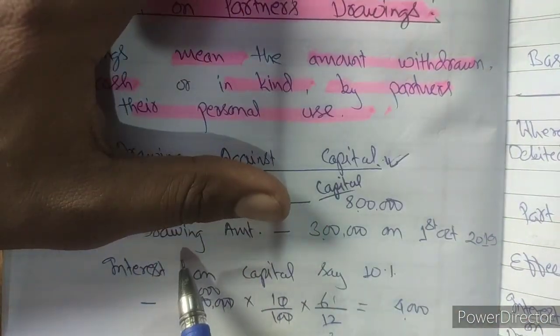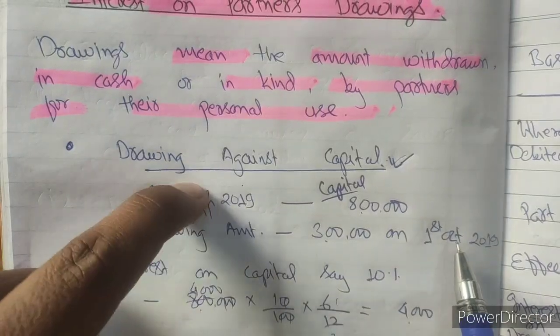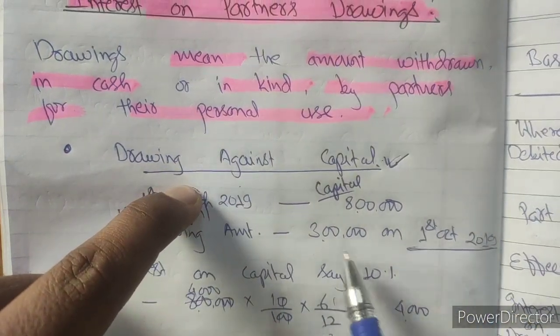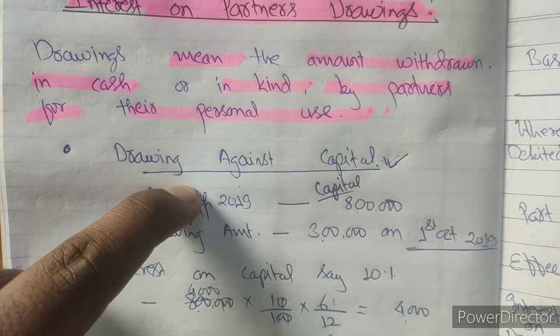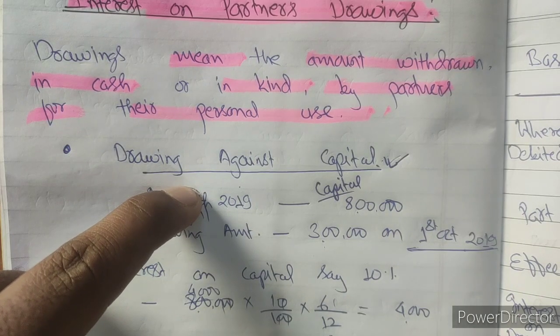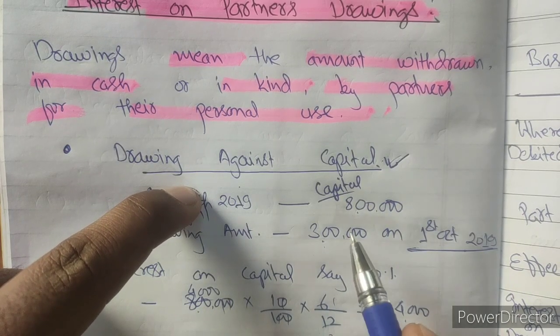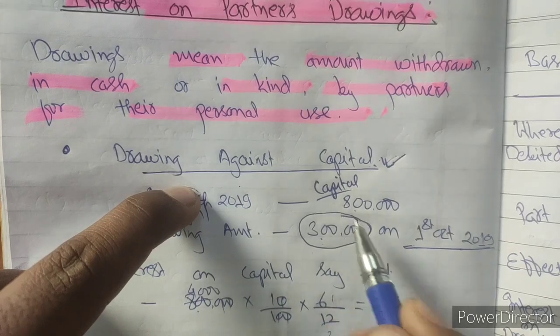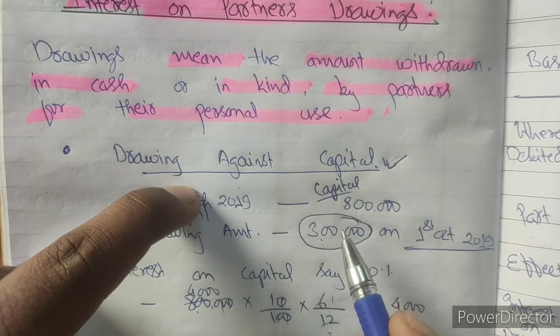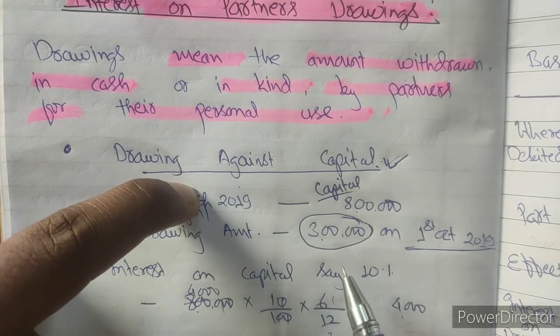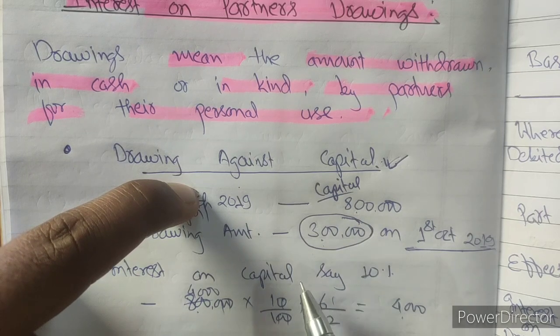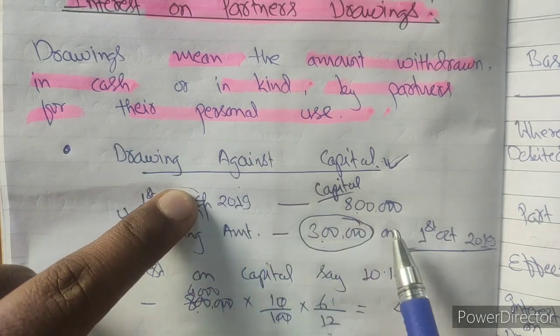Later on the drawing amount is 3 lakh. He withdrew rupees 3 lakh on 1st October 2019. This is drawing against capital. If it is clearly mentioned that the amount of 3 lakh is drawing against capital, then only it will be considered so, and that's why now the remaining capital will be 5 lakh. So this is drawing against capital.